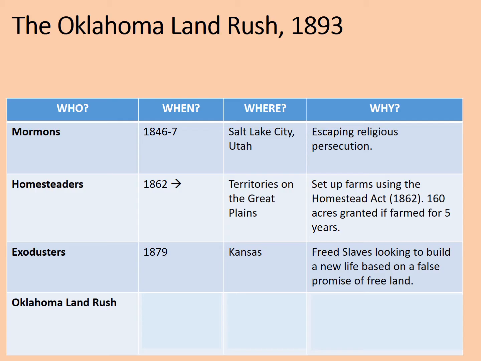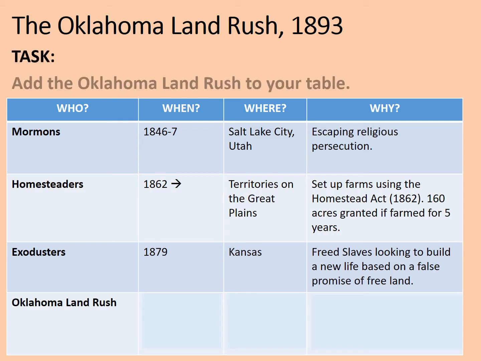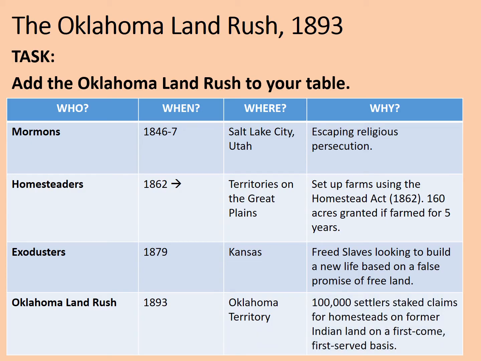Now it's time to add the Oklahoma land rush to our table, so hopefully you left some space. Add the Oklahoma land rush to your table now. Okay, here are the basics of what you should have included. When? 1893. Where? Oklahoma Territory. And why? Well, we've got 100,000 settlers who are staking claims for homesteads on former Indian land on a first-come, first-served basis. You will need to remember more than this, so ensure that if you are unhappy with your notes or if you're not using this lesson just as a revision activity, you go back over those articles and make some more substantive notes as well.